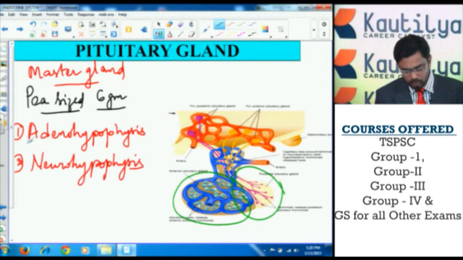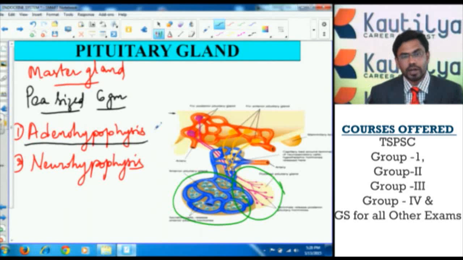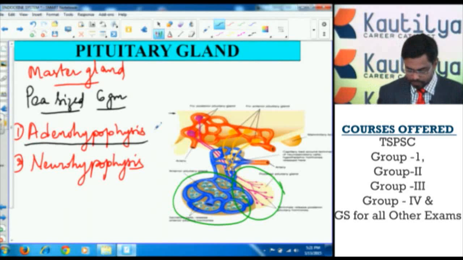The anterior lobe, the adenohypophysis, is considered the master gland of the endocrine system because it secretes most of the endocrine hormones.